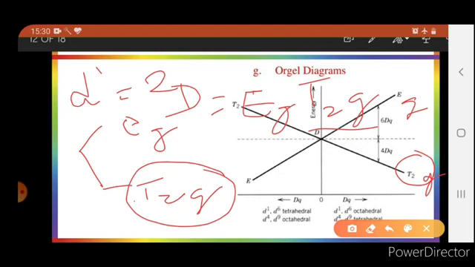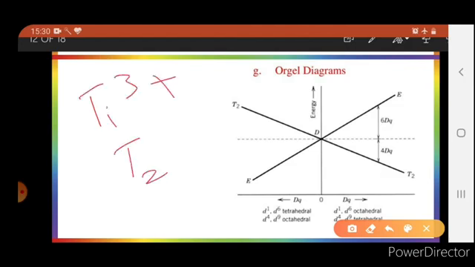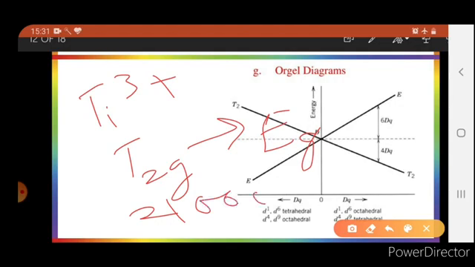The electron transition will take place from T2g to Eg upon the absorption of visible light. For example, for the Ti complex, the transition takes place from T2g to Eg at around 21,000 centimeter inverse wave number.